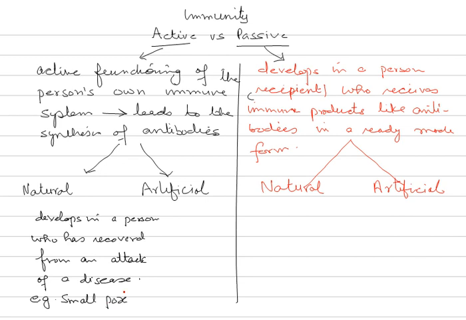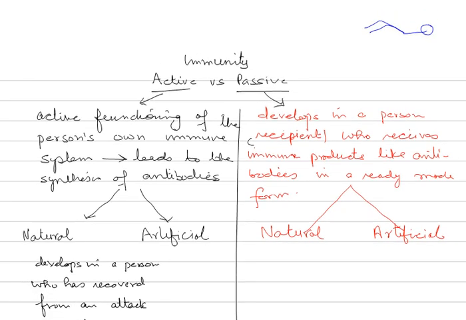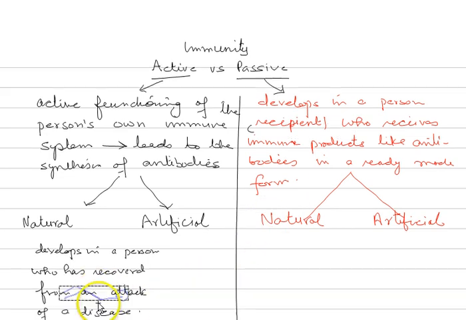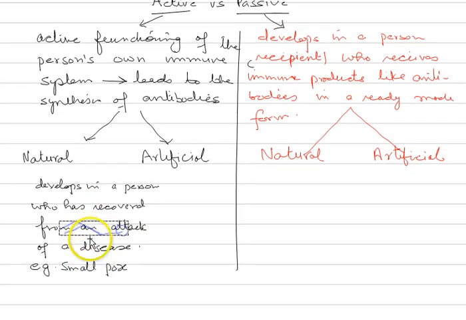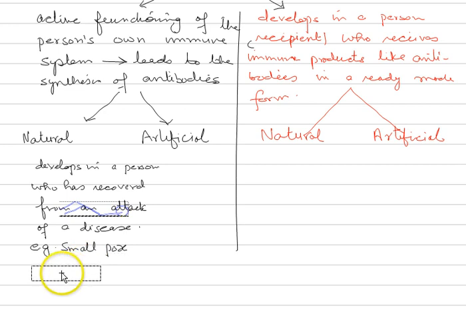So here the person has developed a disease. Now let us say this is the person who was lying because of some illness, a sick person.